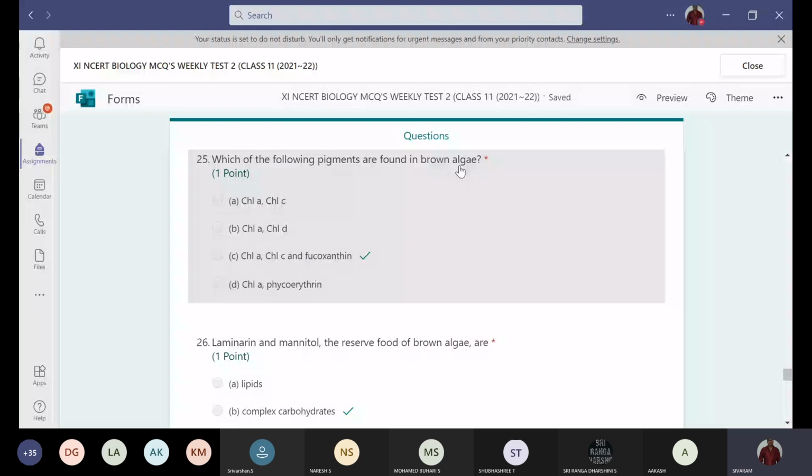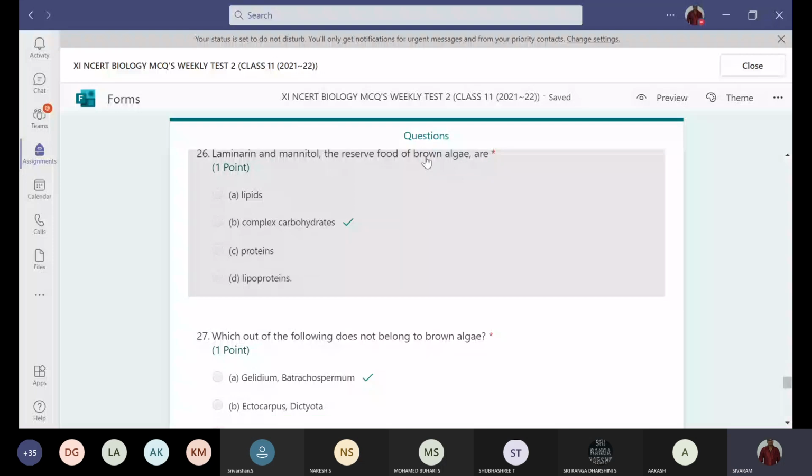And next, the 26th question. Laminarin and mannitol, the reserve food of brown algae, are complex carbohydrates. Mannitol and laminarin are complex carbohydrates. Option B. And next, the 27th question. Which out of the following does not belong to brown algae?